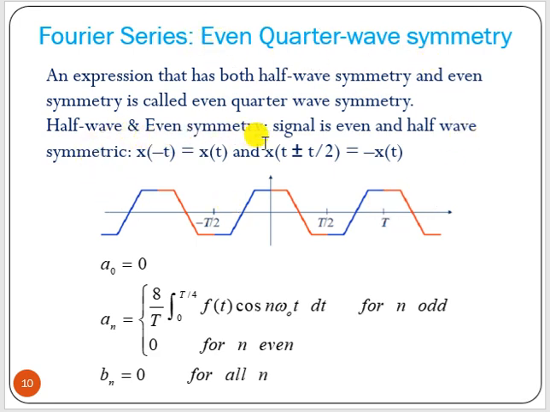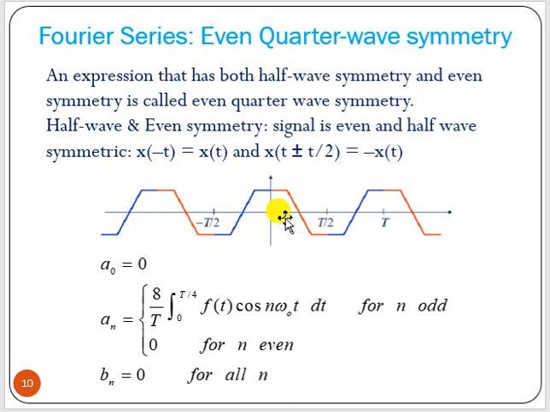Now for half wave and even symmetry, the half wave symmetric condition should be satisfied, that is x(t plus minus T by 2) equal to minus x(t), and x(minus t) equal to x(t). Here you can see this is the even function, and if we extend this part up to here and invert, then we will get the original signal back.